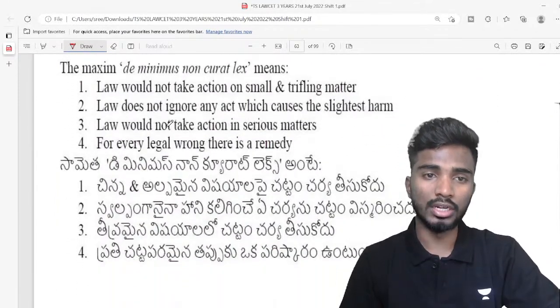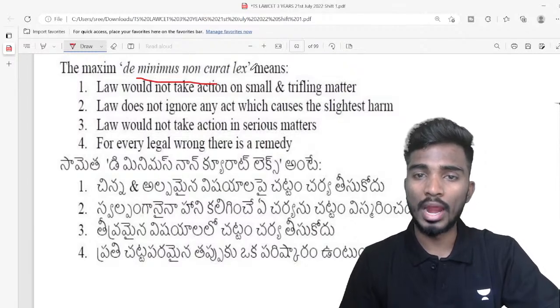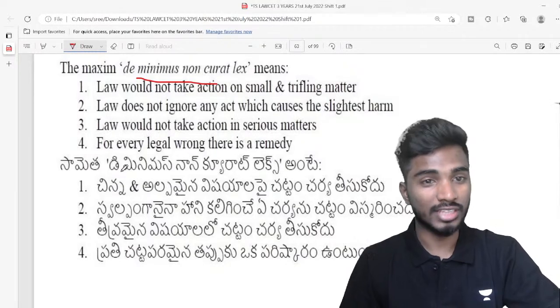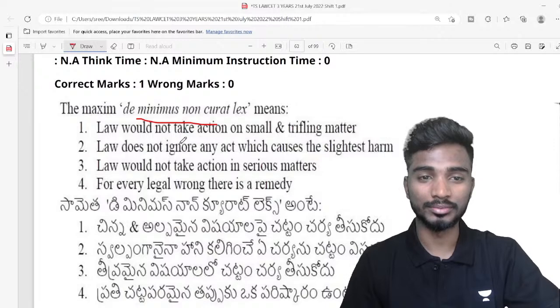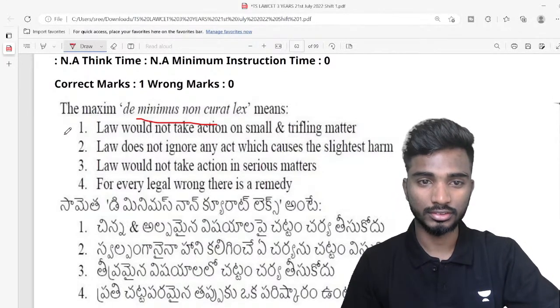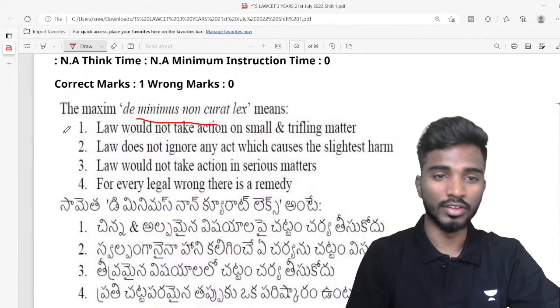Next, a very important legal maxim, the maxim de minimis non curat lex. Okay, means సామెత de minimis non curat lex అంటే ఏంటి. I explained this in the class. Very good Alpha, excellent.